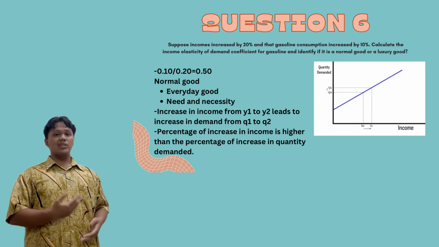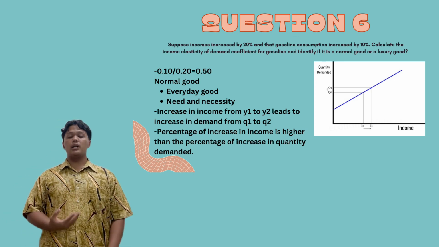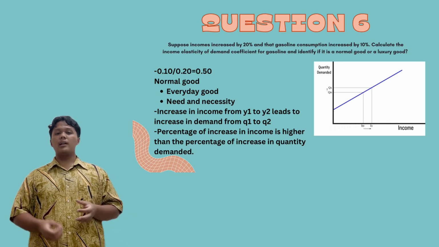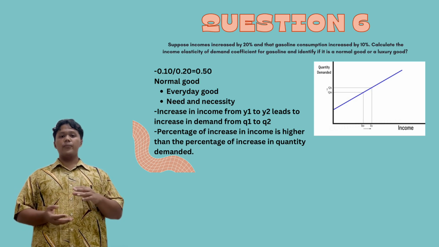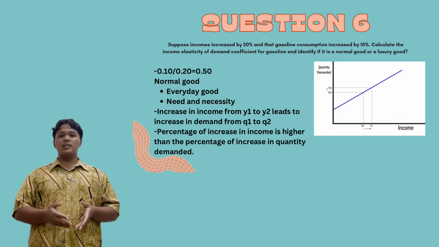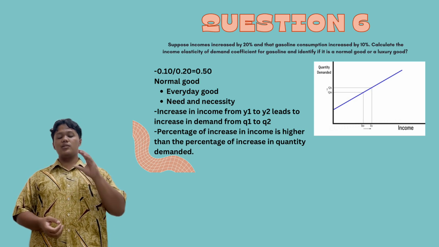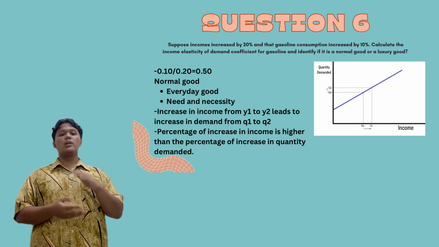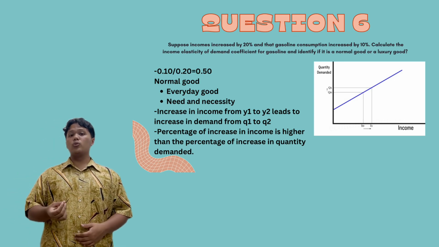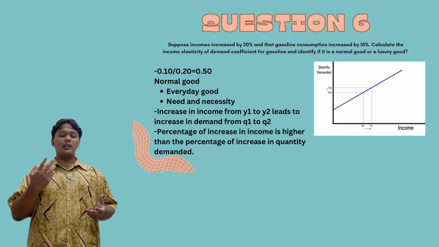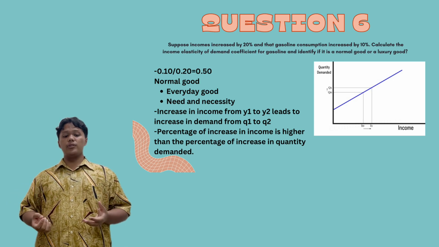Based on our question, the change in income is 20% and the change in quantity demanded is 10%. If we apply the formula, it is 0.1 over 0.2 and we get a value of 0.5. 0.5 is lower than 1, so this proves that gasoline is a normal good.